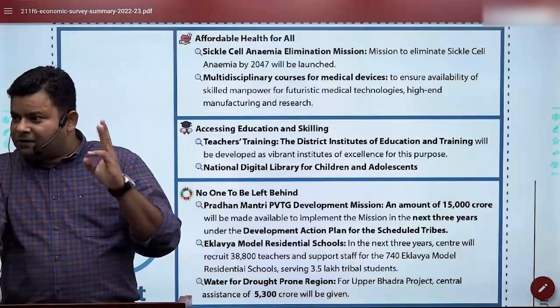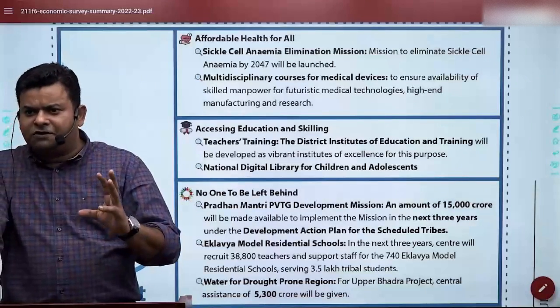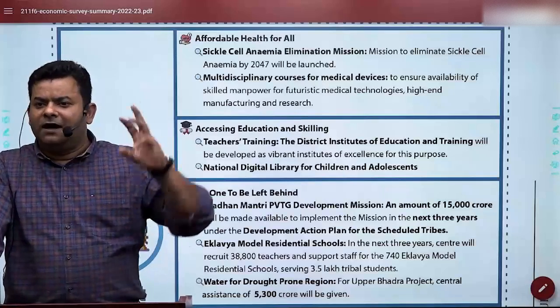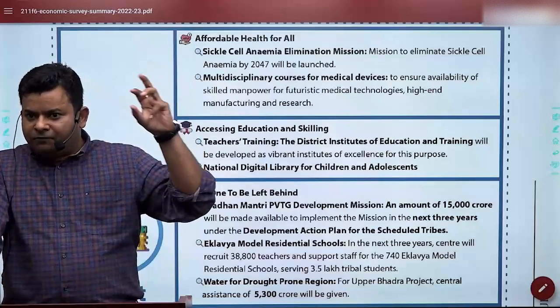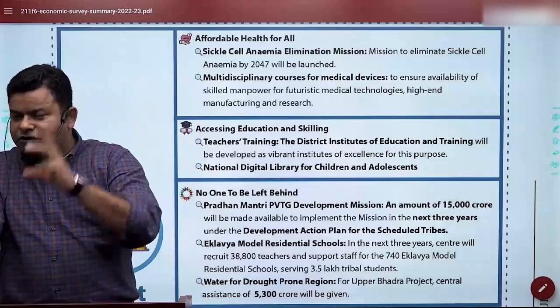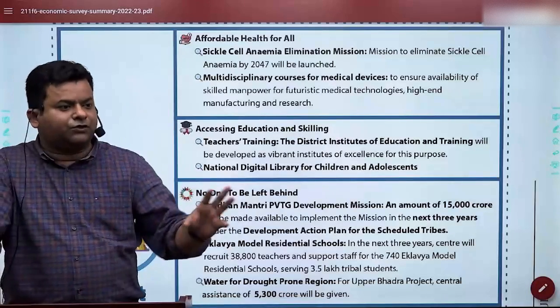And with the bulk drug park coming in Himachal Pradesh, anyone from Himachal or nearby will know it's the hub of the drug industry. So we are now creating bulk drug parks in Himachal Pradesh, Andhra Pradesh and Gujarat.